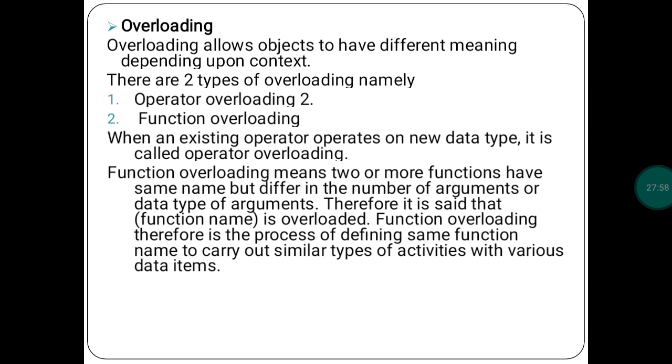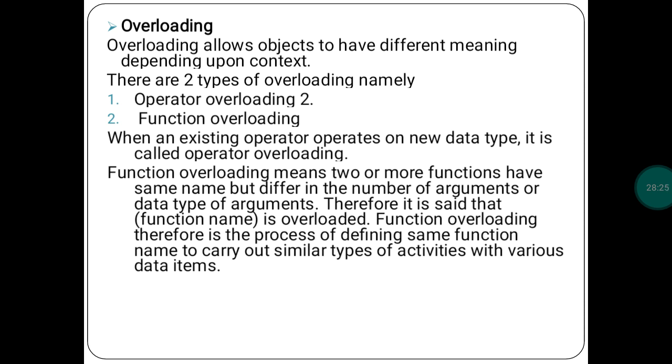If you are going to find the area of square, area of rectangle. Okay. So at that time you have to give two different functions: area of square, area of rectangle, area of triangle. So in that case you have to give different function names. Instead of giving different functions, you can use only one common function name, and just use different types of arguments or different number of arguments.